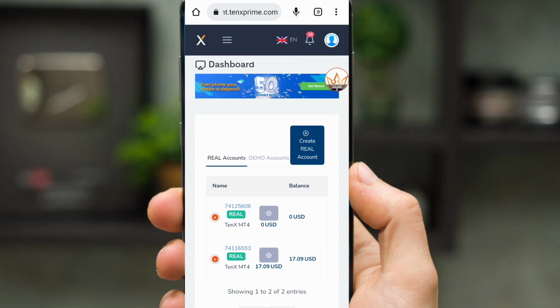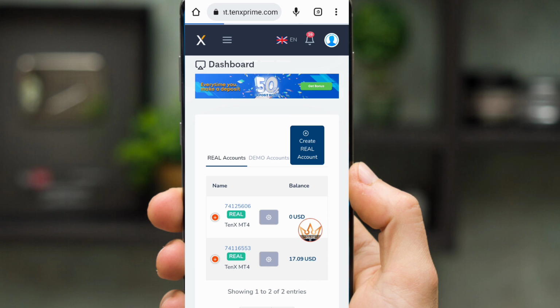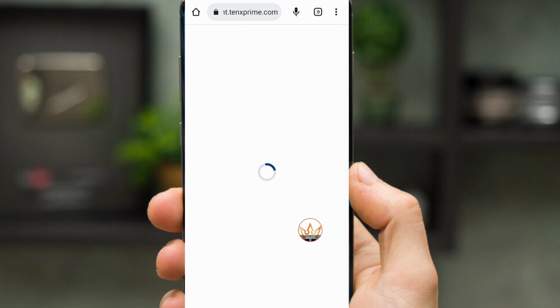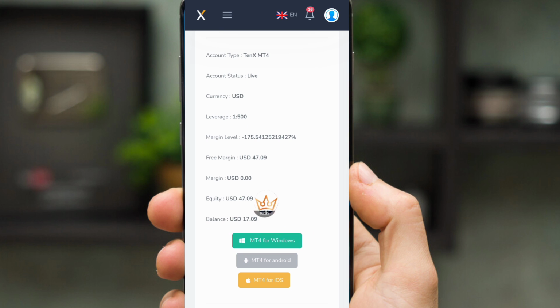Friends, I am showing you today a $30 no deposit bonus. This broker offers a $30 no deposit bonus with no terms and conditions for withdrawal. Just complete $50 and withdraw your money anytime to a bank account, MasterCard, Binance transfer, USDT TRC20 and all other options. The equity available is $47, free margin $47.